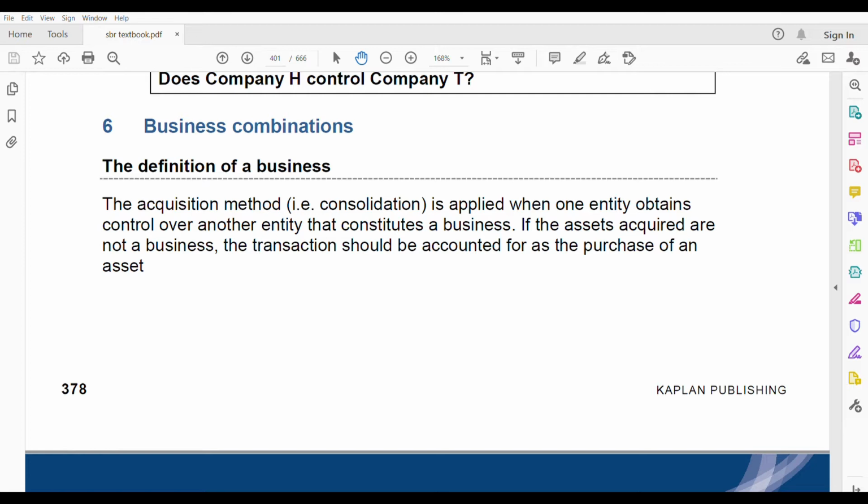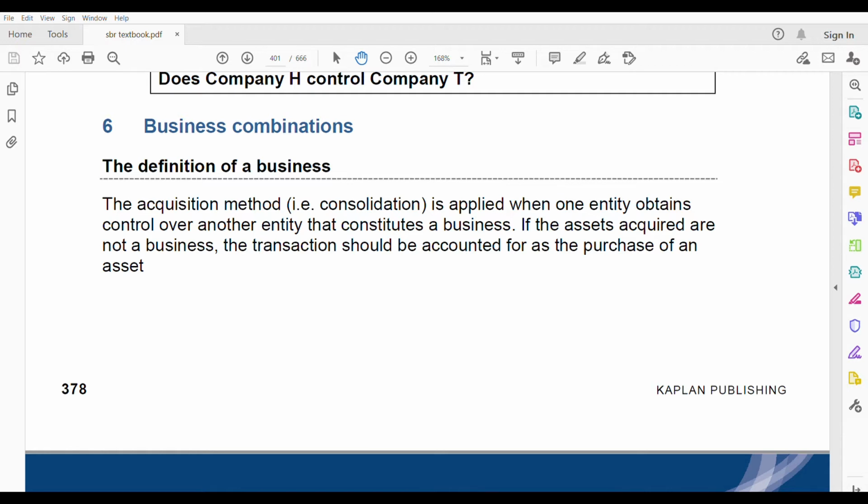Second part, I'll be discussing IFRS 3 in terms of group accounting. For example, how to consolidate, how to find the NCI, how to find the goodwill, how to find the net assets, all those things. We'll be doing it in part 2, right? So part 2 will be lengthier than part 1, and part 3 will be focusing on the goodwill, impairment of goodwill.